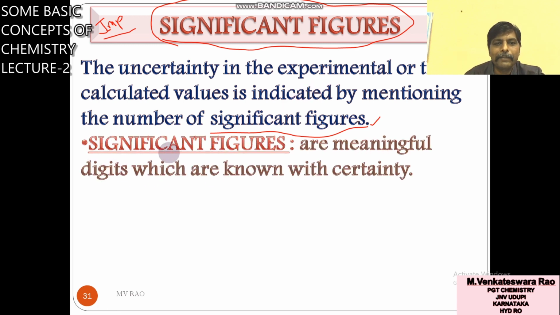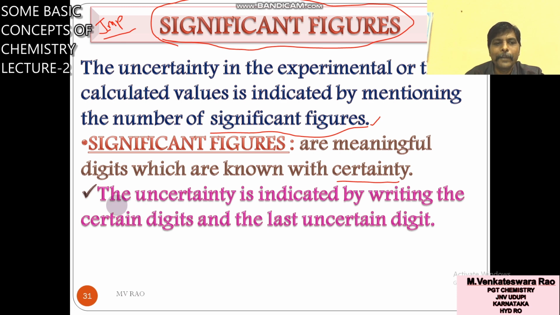So significant figures are meaningful digits which are known with certainty. What is the definition? Significant figures are meaningful digits which are known with certainty.